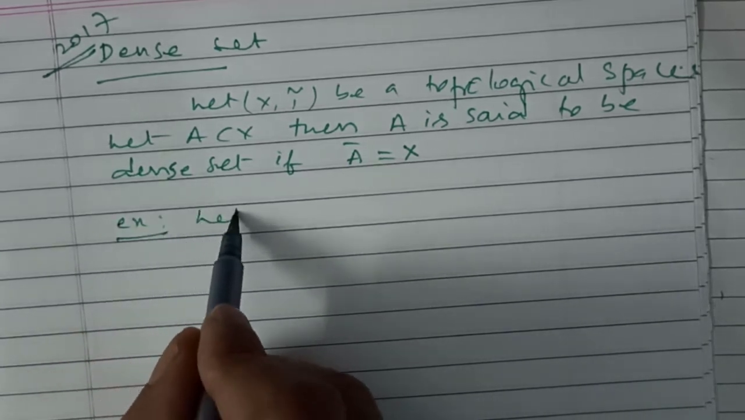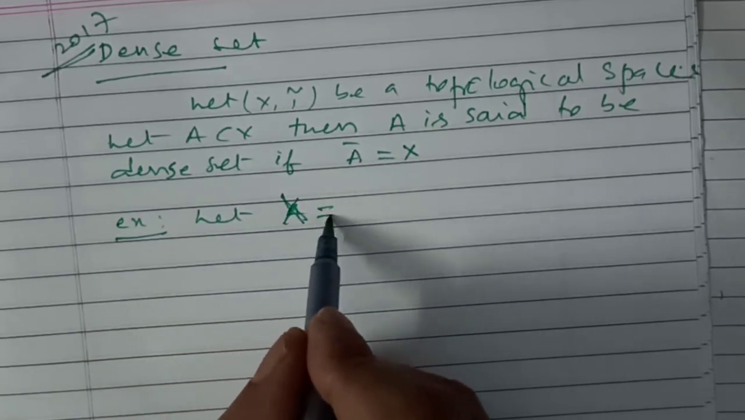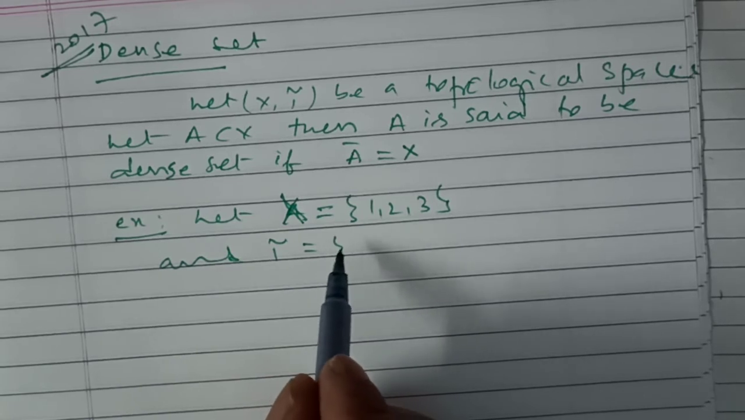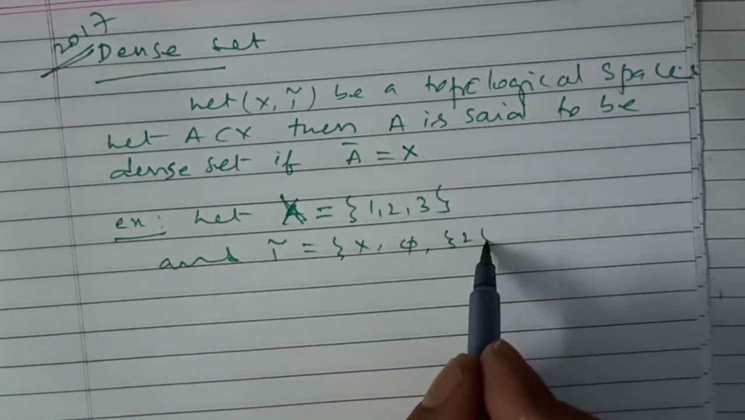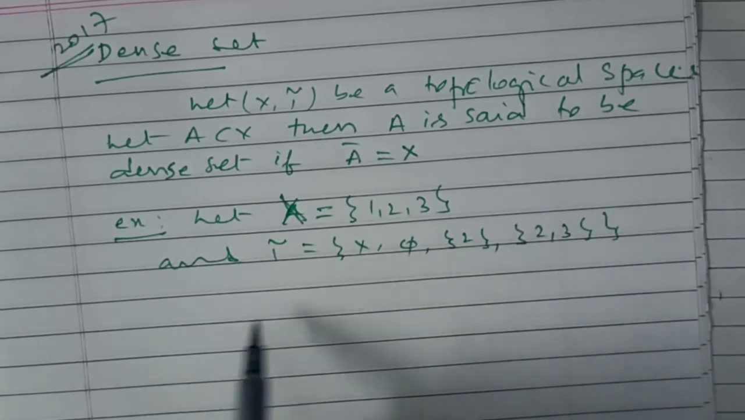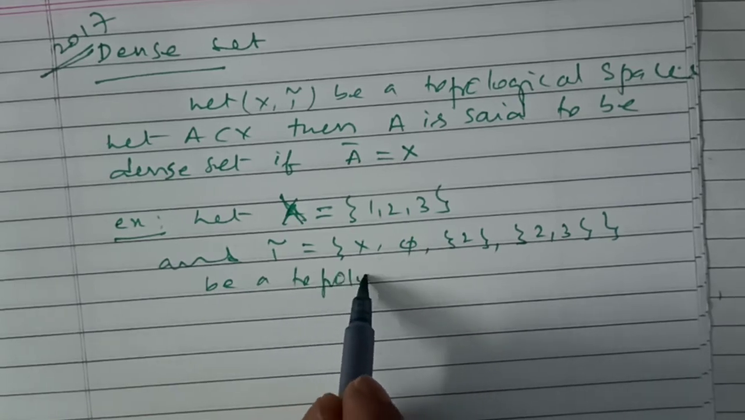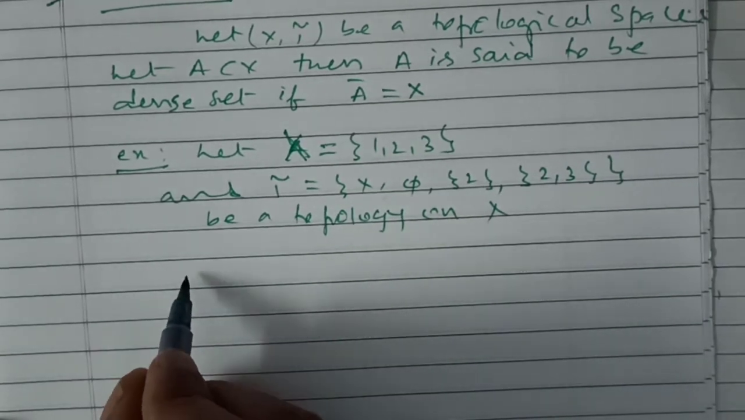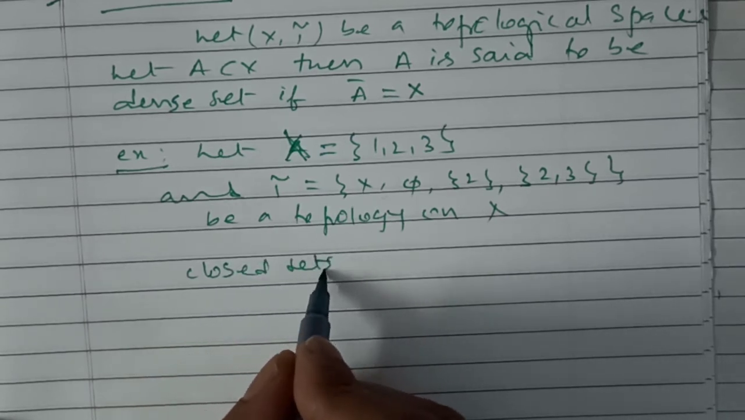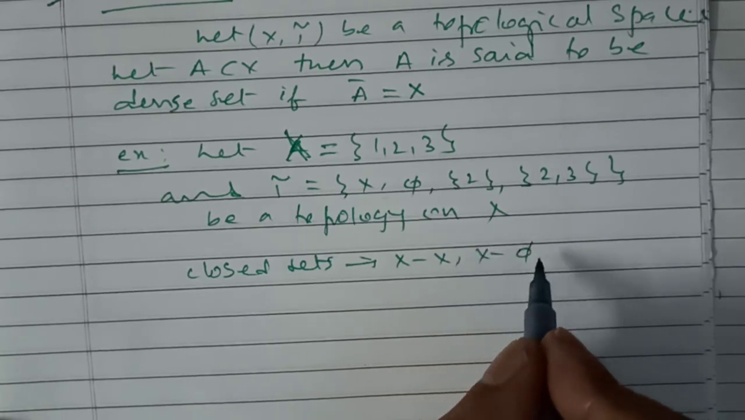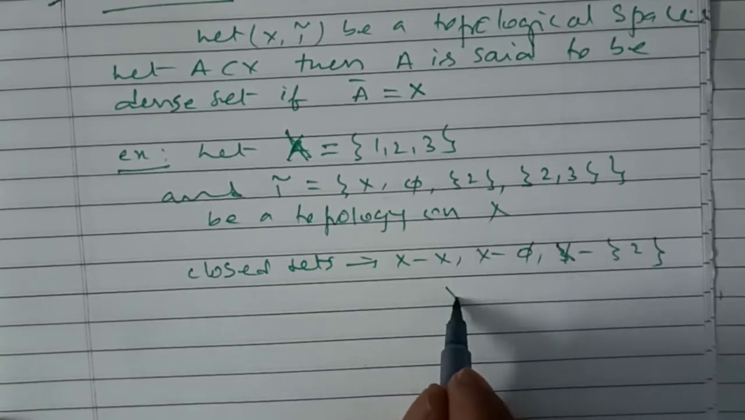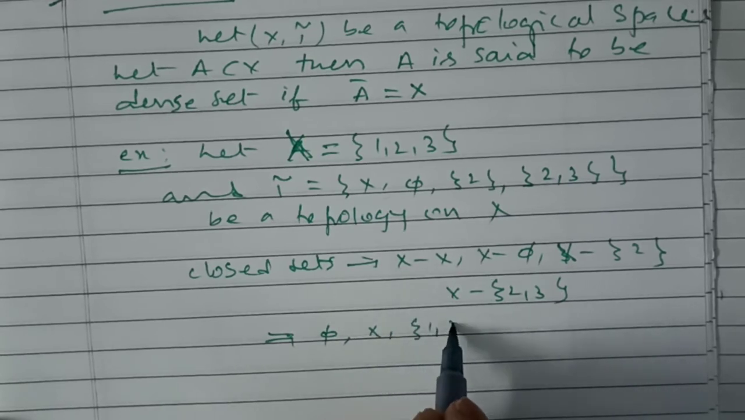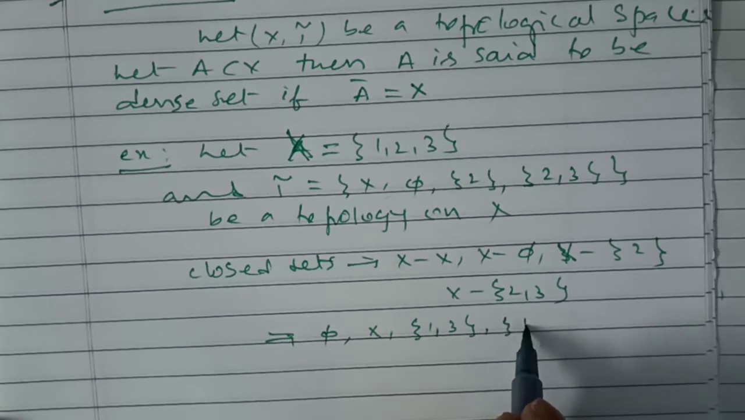Example: let X = {1, 2, 3} and τ = {X, φ, {2}, {2, 3}} be a topology on X. Closed sets: X minus X, X minus φ, X minus {2}, X minus {2, 3}, which implies φ, X, {1, 3}, {1}.